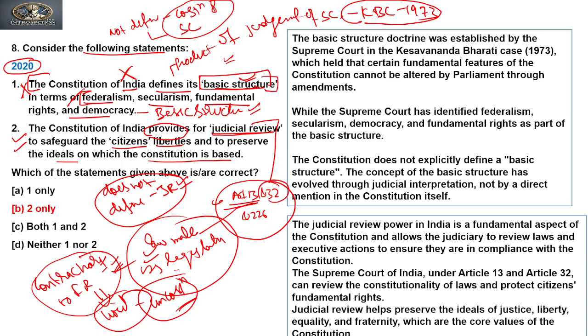Article 32 is a power of the Supreme Court to issue writs, whereas Article 226 is a power of the High Court to issue writs in the case when a violation of fundamental rights has been done, either by the actions of the legislature or by the actions of the executive. So this provision of judicial review is there in the Constitution, but still it has not been defined by the Constitution. So our second statement is true.